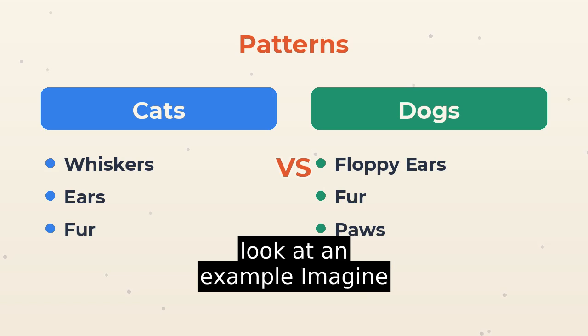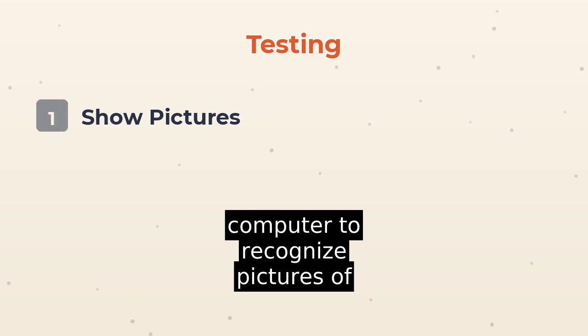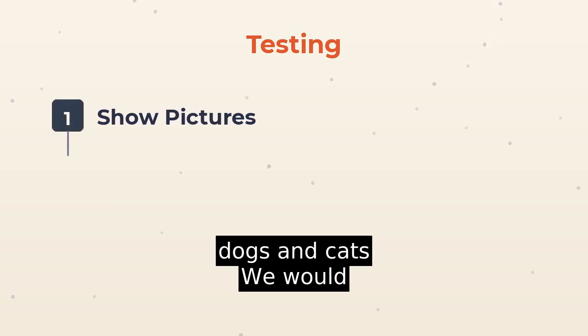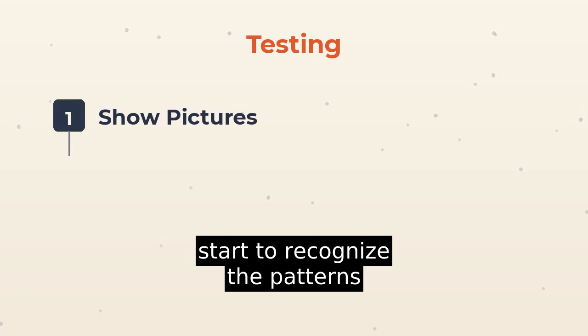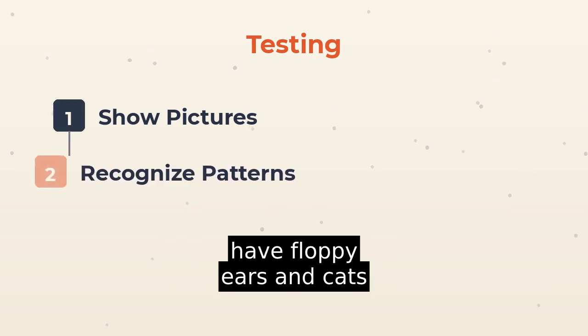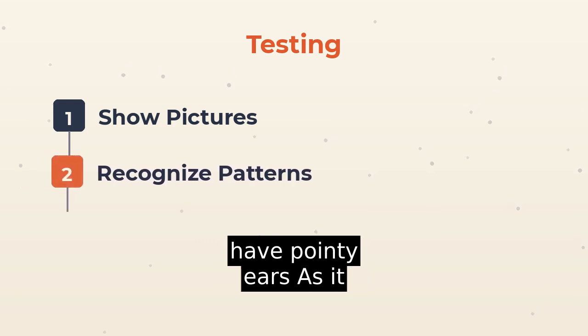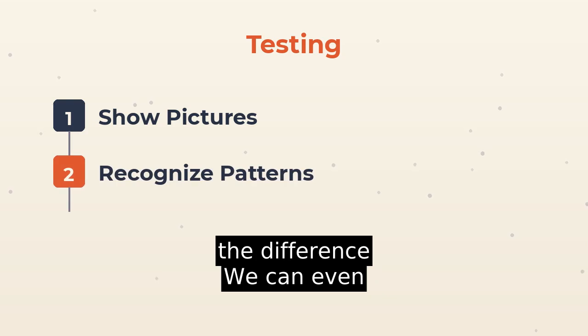Let's look at an example. Imagine we want to teach a computer to recognize pictures of dogs and cats. We would show it 100 pictures of each, and the computer would start to recognize the patterns. It would see that dogs have floppy ears and cats have pointy ears. As it sees more pictures, it gets better and better at telling the difference.